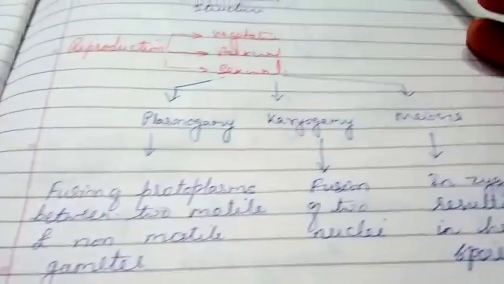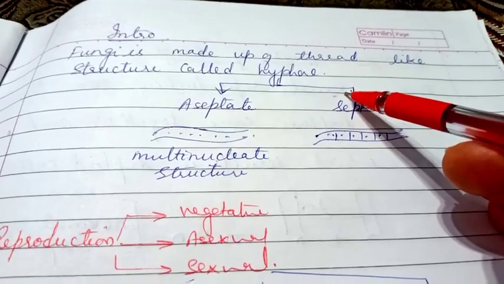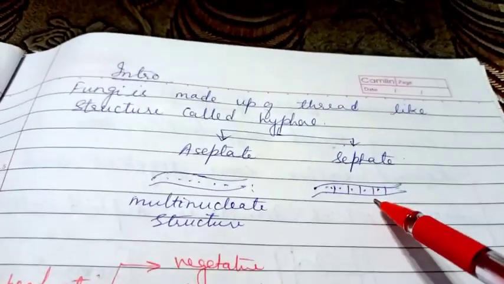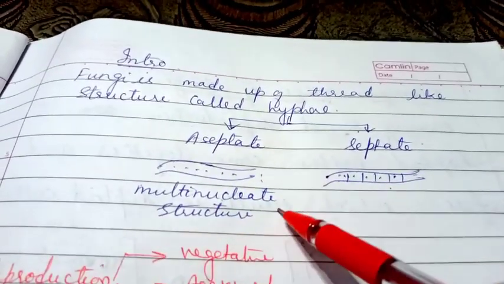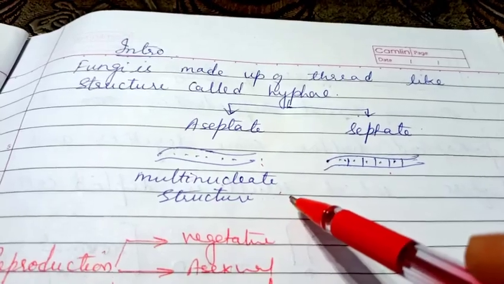Now we know that fungi are made up of thread-like structures called hyphae. You have already studied that they can be aseptate or septate. Aseptate is having multinucleate structure, and as I told, multinucleate structure is called cenocytic.